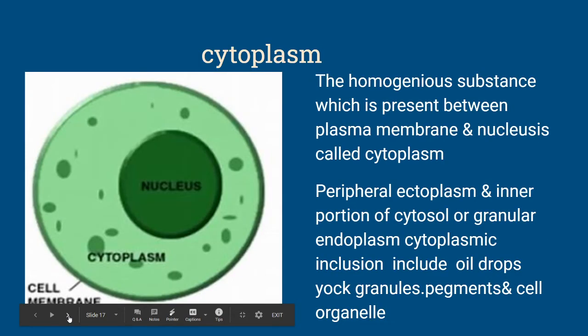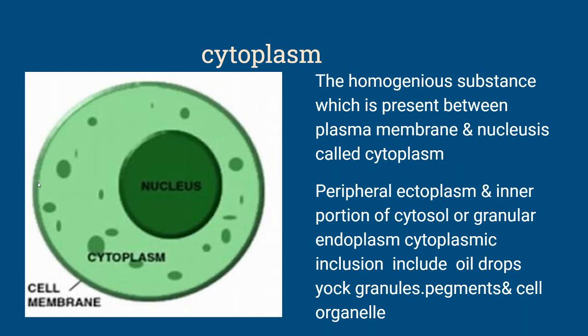Next, cytoplasm: the homogeneous substance which is present between the nucleus and the plasma membrane is called the cytoplasm. The cytoplasm has a peripheral ectoplasm and a central inner portion of cytosol or granular endoplasm. Cytoplasmic inclusions include oil drops, yolk granules, pigments; cell organelles, all are present in the cytoplasm.